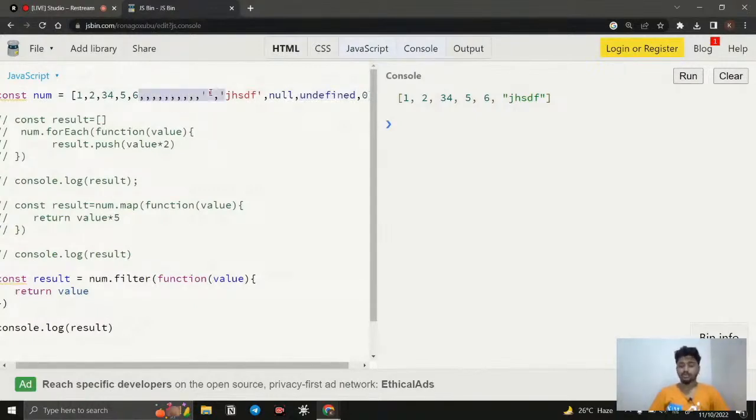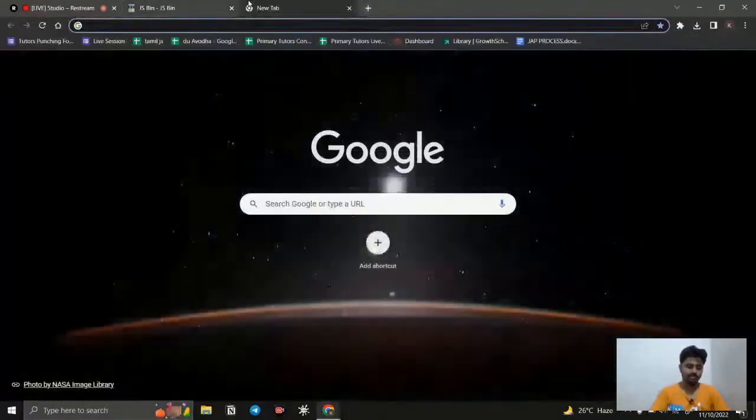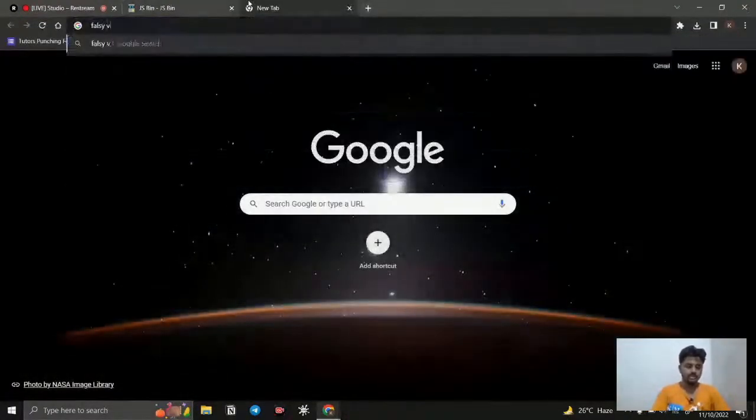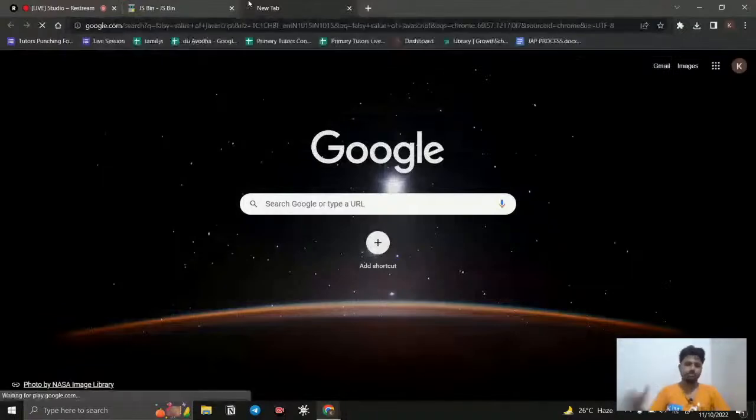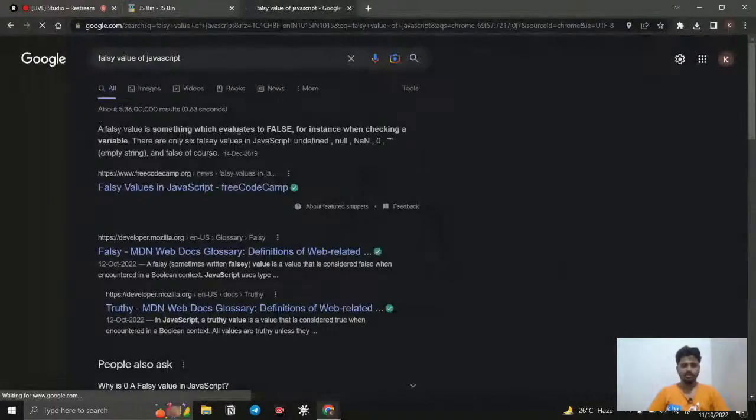the empty string is going to be a falsy value. Null, if you convert the null value into boolean, that is a falsy value. Undefined, falsy value. Zero, falsy value. So what are all the falsy values that are available? For example, falsy values of JavaScript, or you can say boolean falsy values. You can simply get what all the falsy values are. You can see undefined, null, not a number, zero, empty string, and false, of course, the boolean false. So these all are the falsy values.